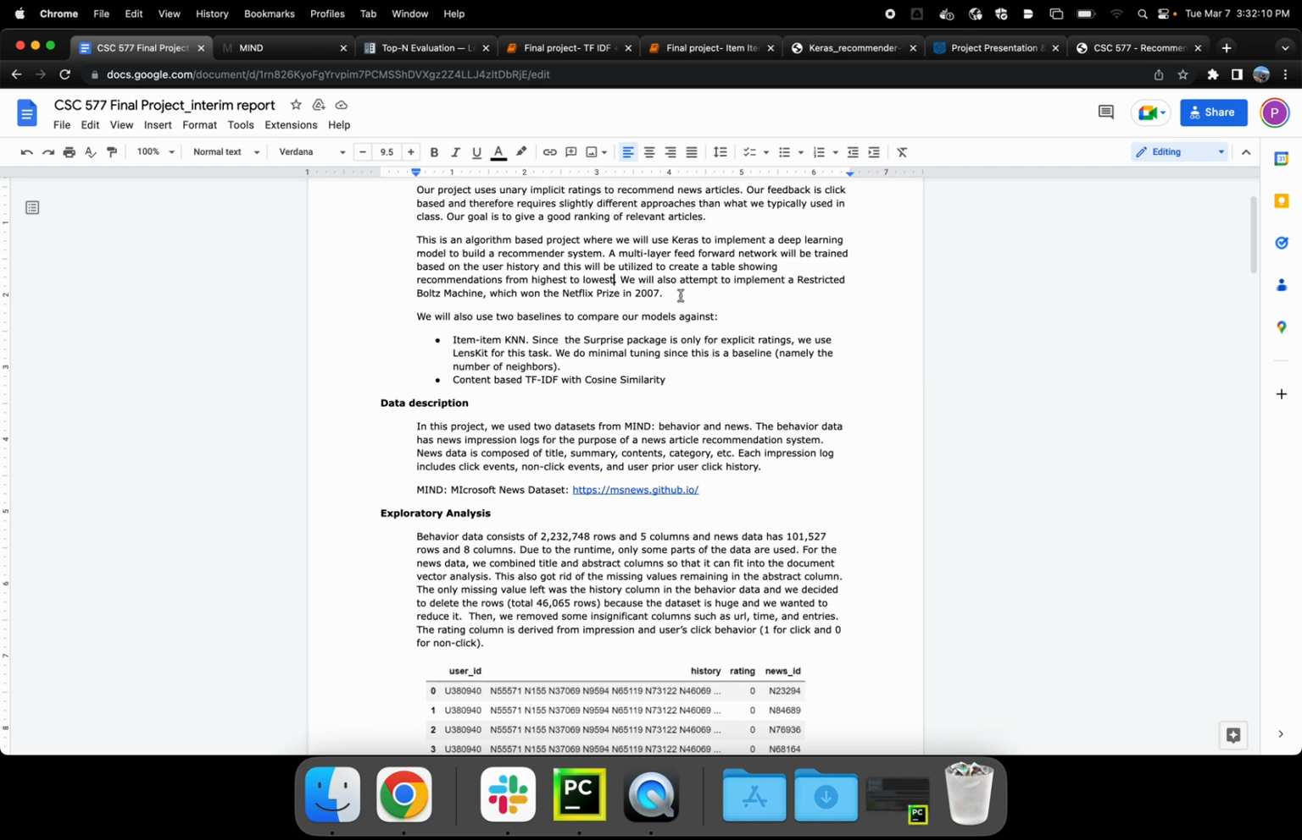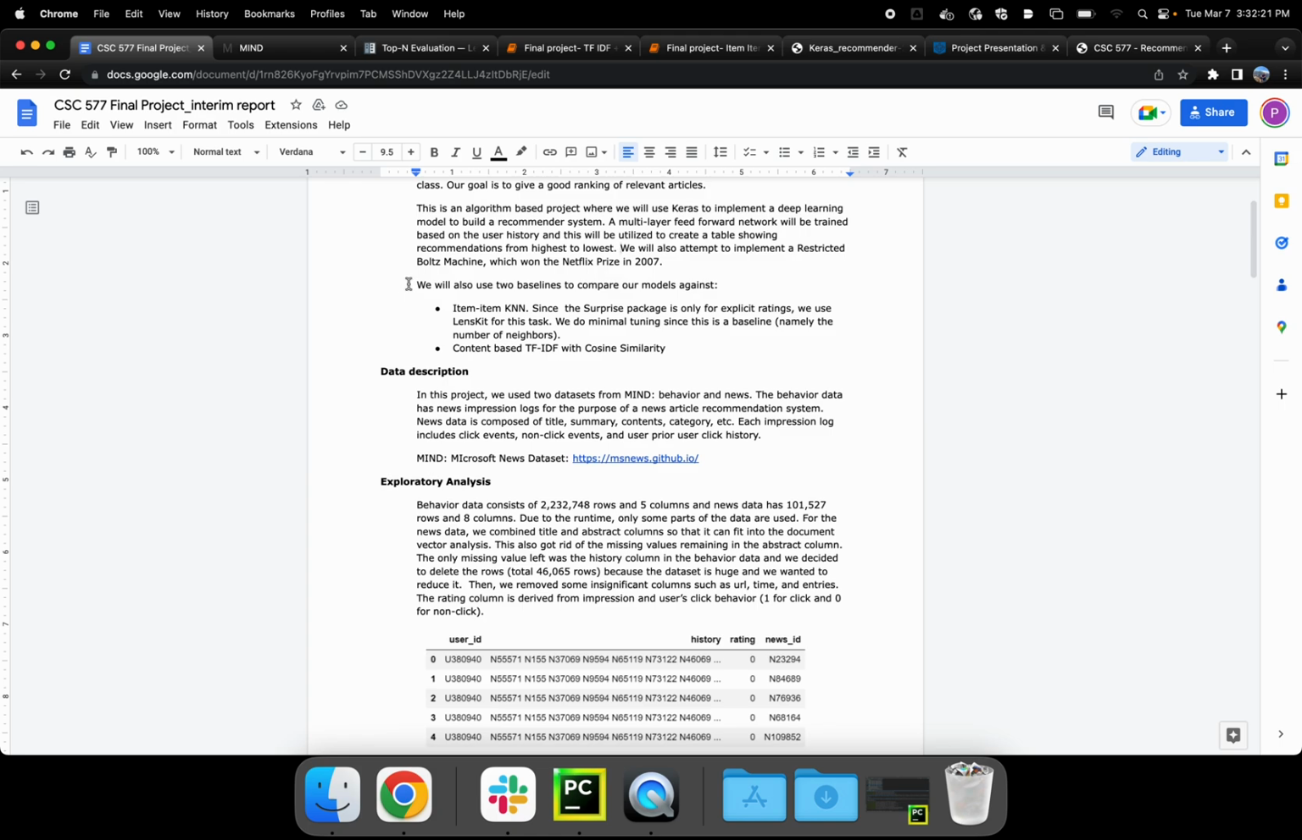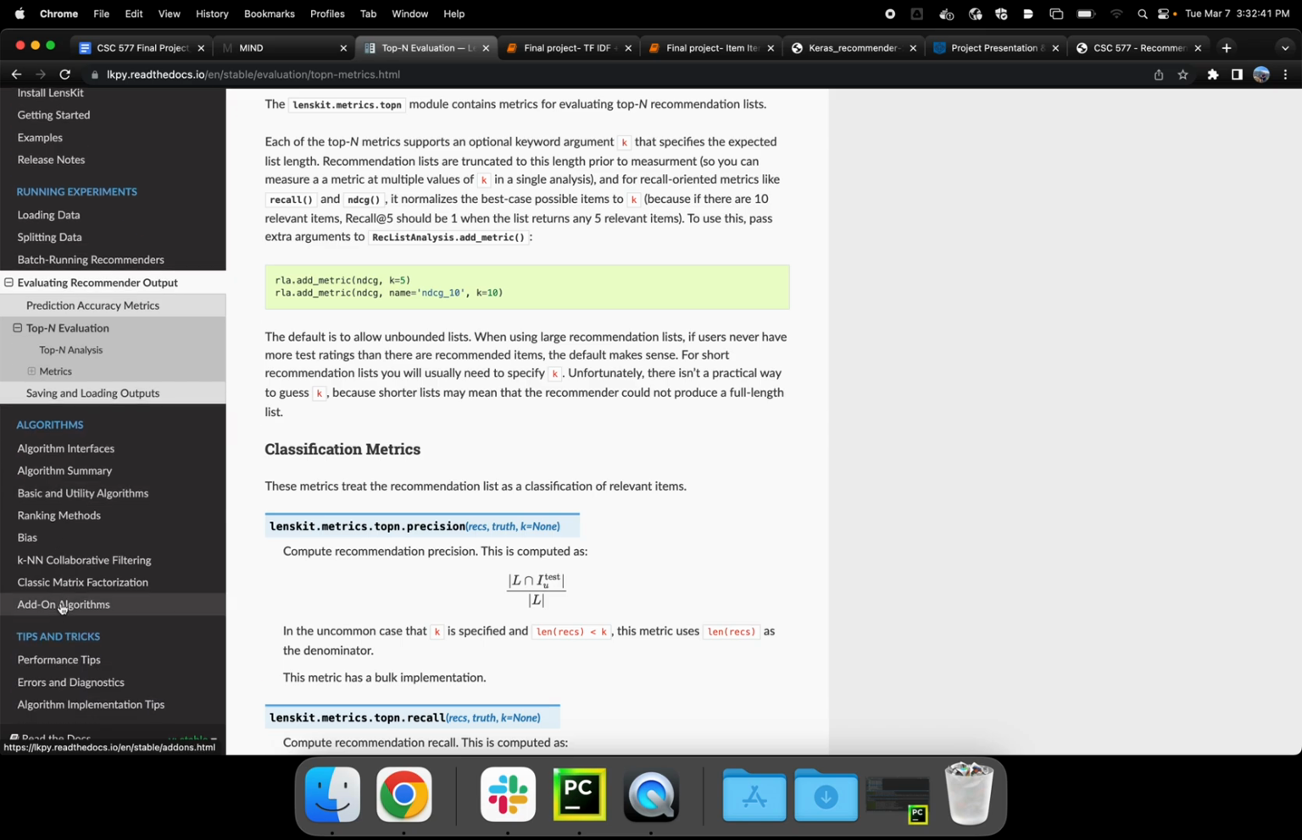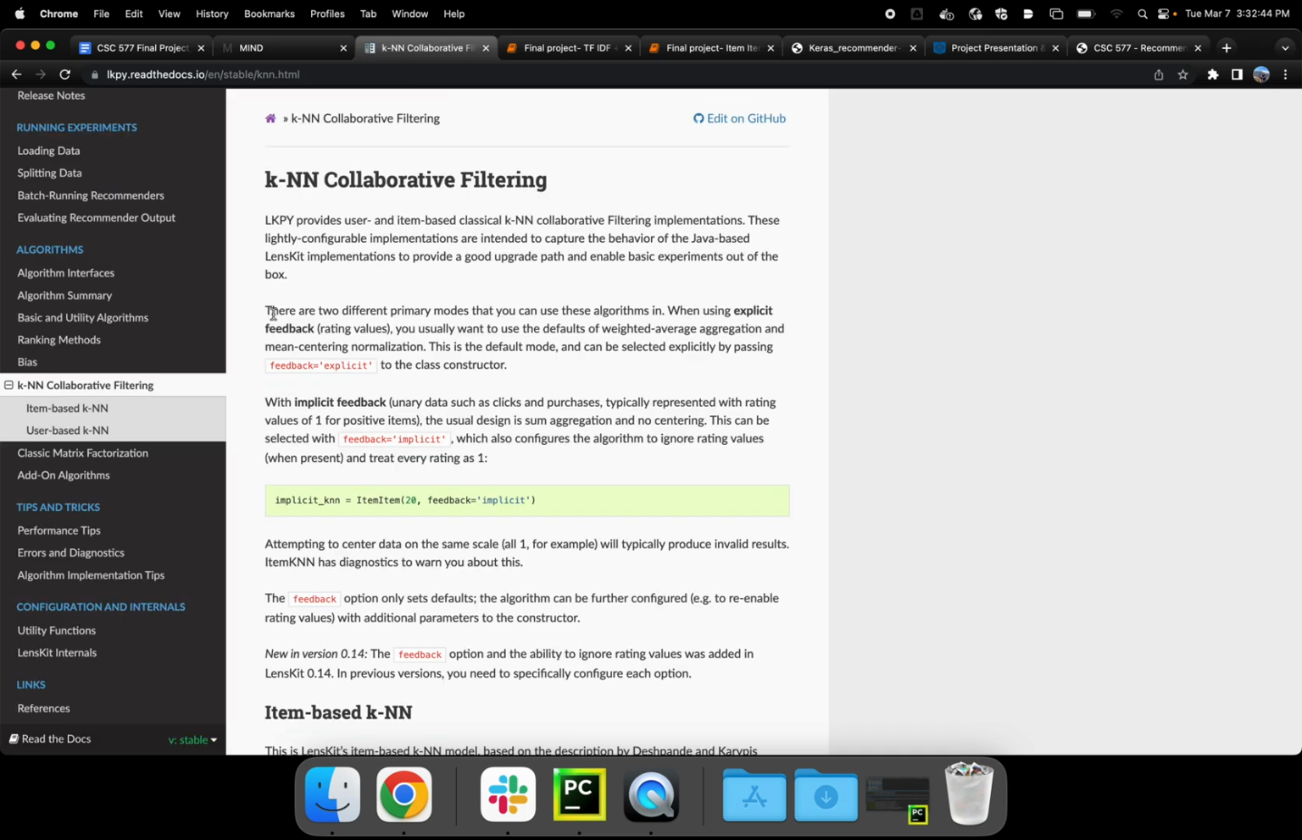We have not completed this piece yet, but we'll also be implementing a restricted Boltzmann machine, which won the Netflix Prize in 2007. And finally, we created 2 baseline models to compare against: the item KNN and the content-based TF-IDF with cosine similarity. Because the Surprise package is only for explicit ratings, we use LensKit for the item KNN. Here in LensKit, you see we have out-of-the-box support for implicit feedback, and it's so easy, you can just set a flag as feedback equals implicit.